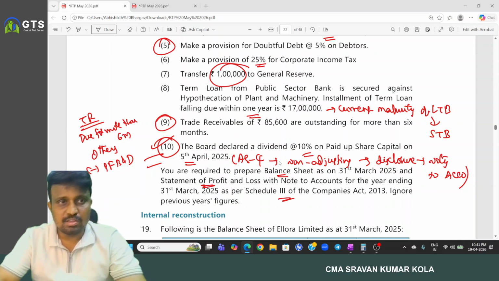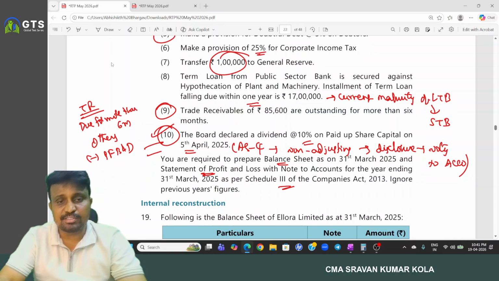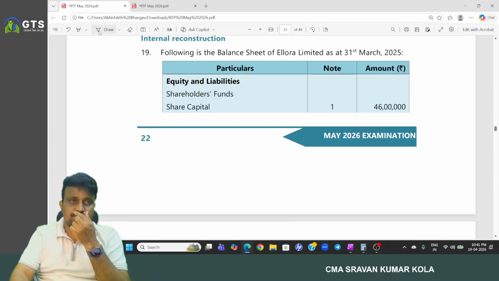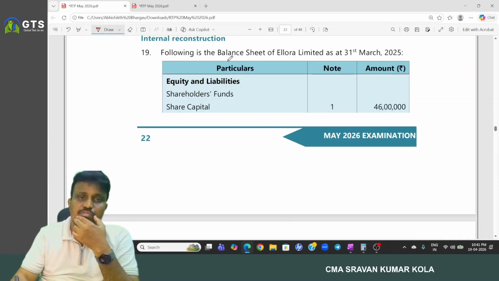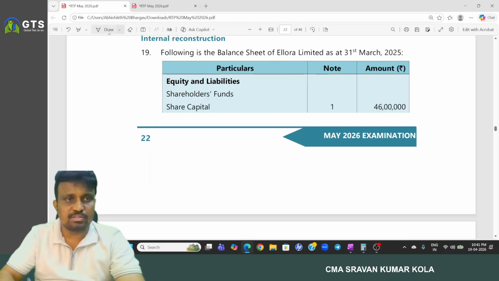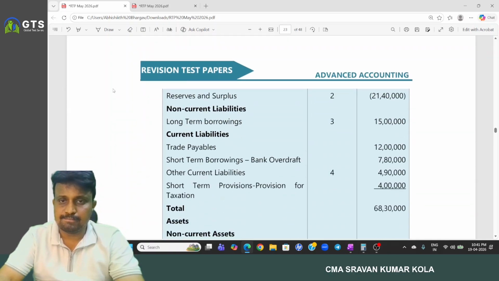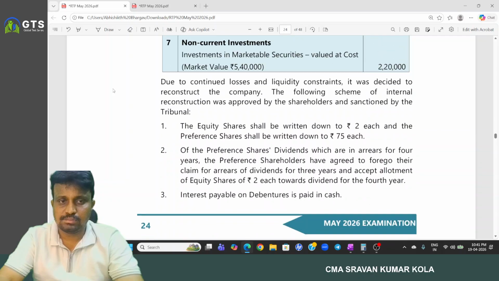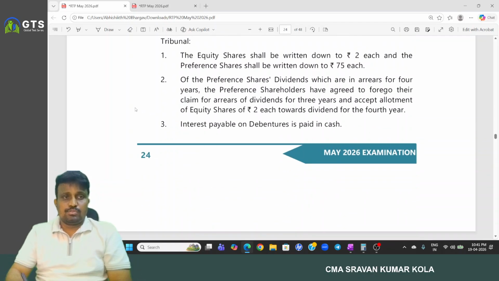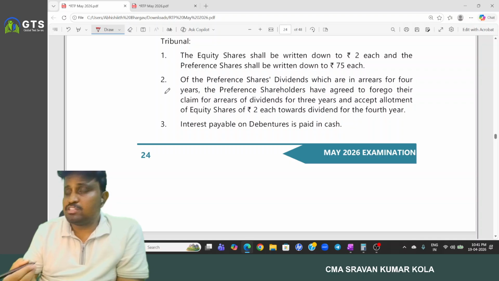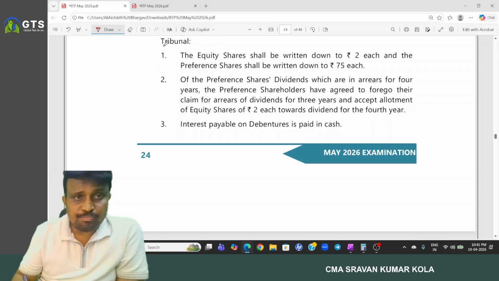And next one. This is relating to what? Schedule 3. Next, internal reconstruction. Following is the balance sheet of Ellora Limited. Okay, then here we have to write the journal entries relating to the reconstruction scheme.